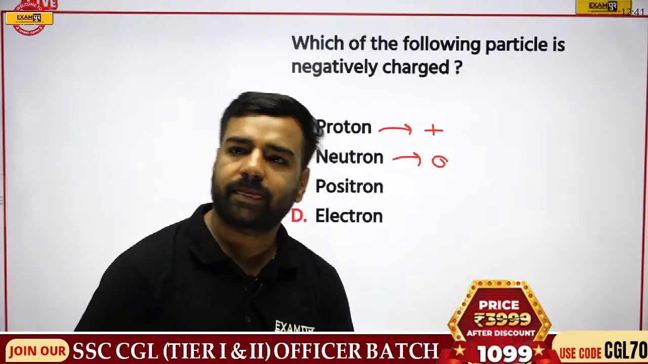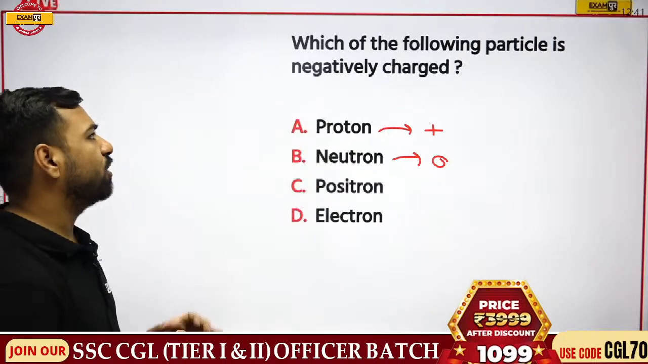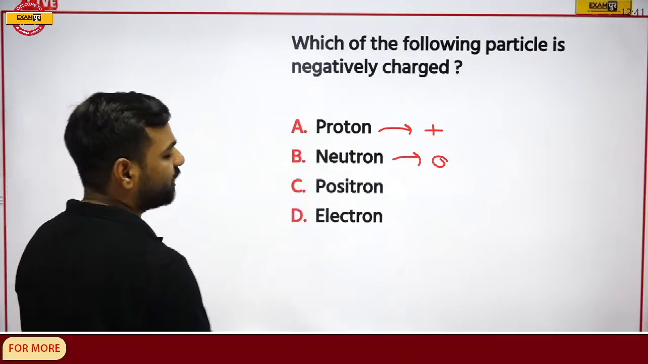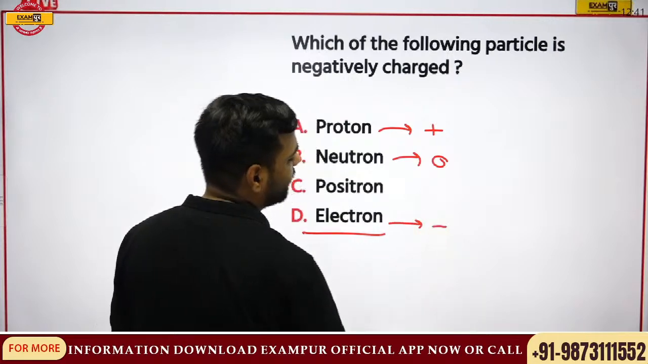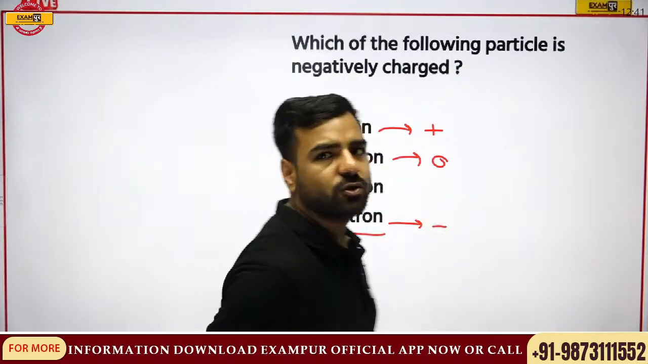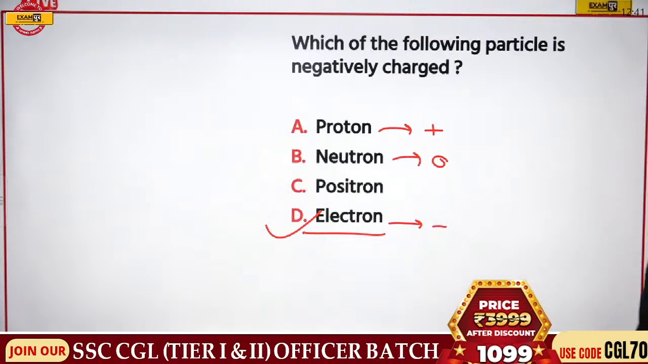If 1 electron, then B. Yeah, that's totally correct, Wasim. So if I talk about this question, it's very obvious. We are talking about the electron over here, which is actually negatively charged. So option number D is going to be the correct answer. So this was quite simple.